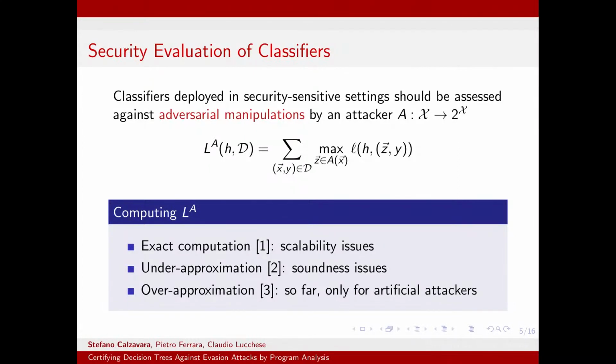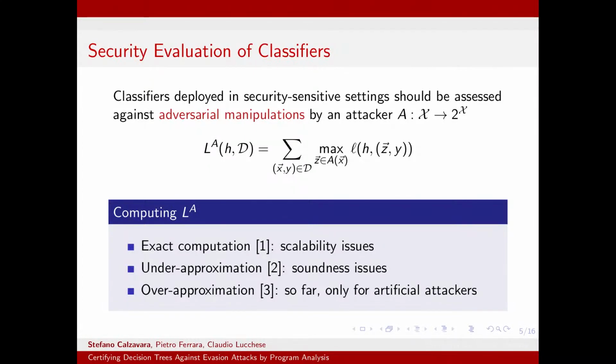The key idea is that rather than aggregating the individual instance level losses, we take all the possible attacks into account by picking for each instance the maximum value of the loss which might be forced by an attacker which tries to perturb instances before the classifier performs a prediction. In other words, if there is even a single attack which forces a misprediction by the machine learning model, the classifier h, we consider a misprediction because we assume conservatively that the attacker will be able to craft such a dangerous attack.